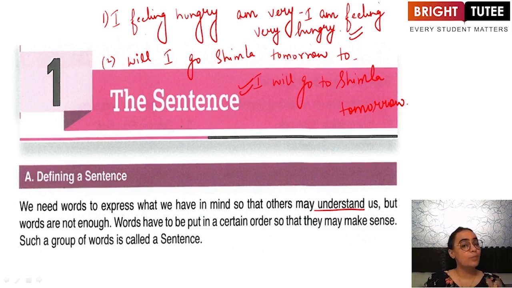But what is important for a sentence? To classify or to term it as a sentence, it should make sense. Unless and until a group of words is making sense, it will not be termed as a sentence. Okay? So a group of words which makes sense, enables you to express what is in your mind, and also makes it possible for the other person to understand you is what we understand by a sentence. Okay?